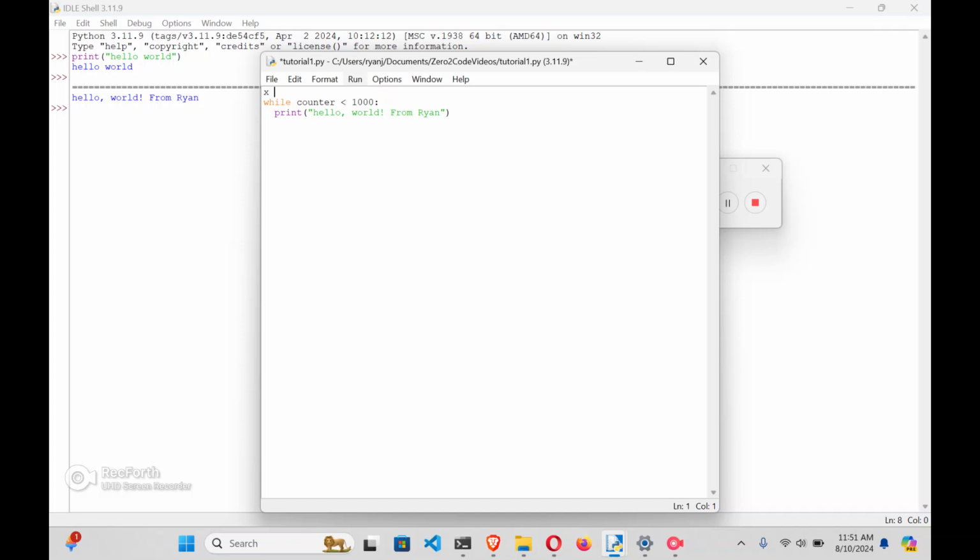So just like in math, where we could say x equals 5, we'll set our counter to 0 initially. And then unlike math, we're going to update this counter and say counter equals counter plus 1. Now really this equal sign in Python